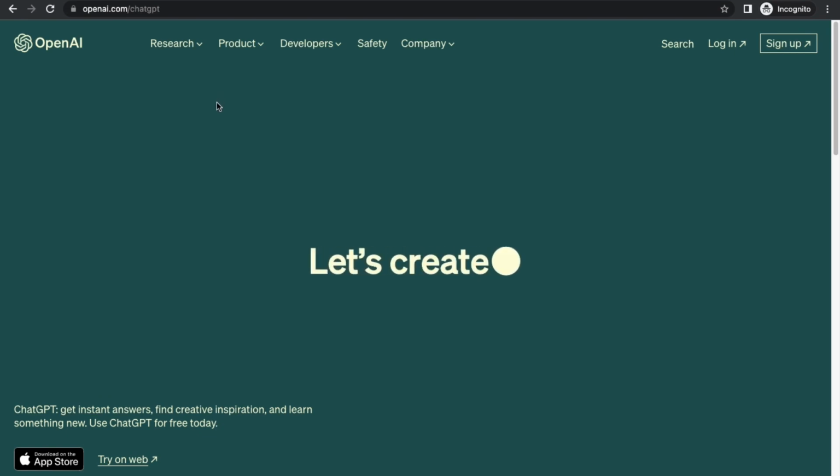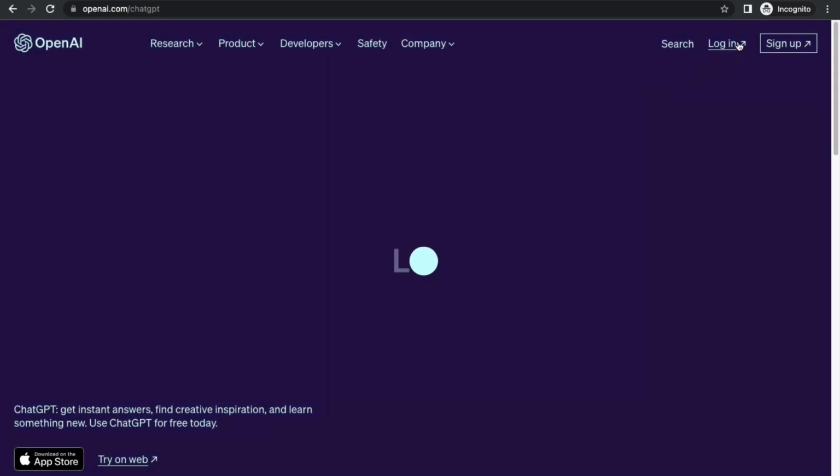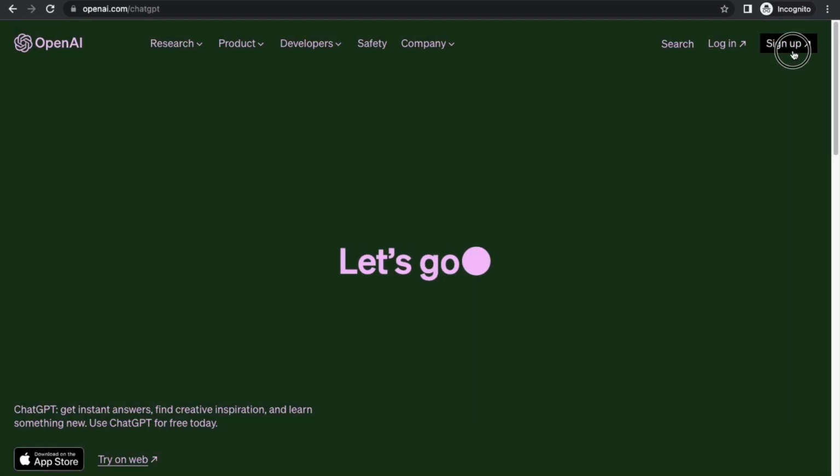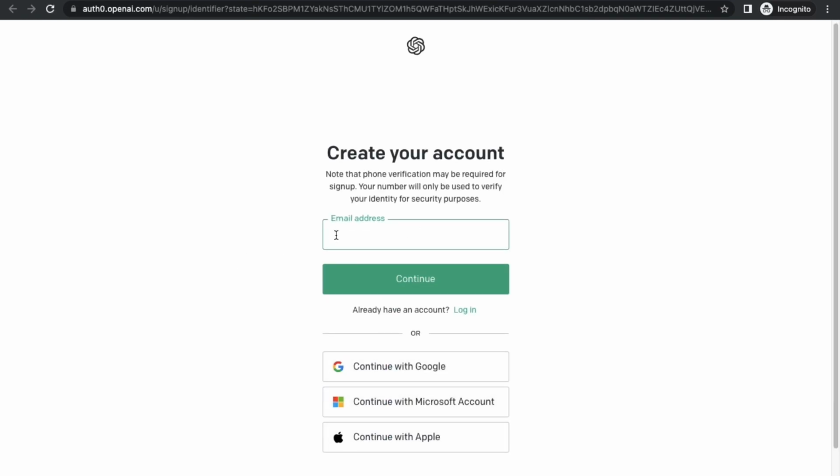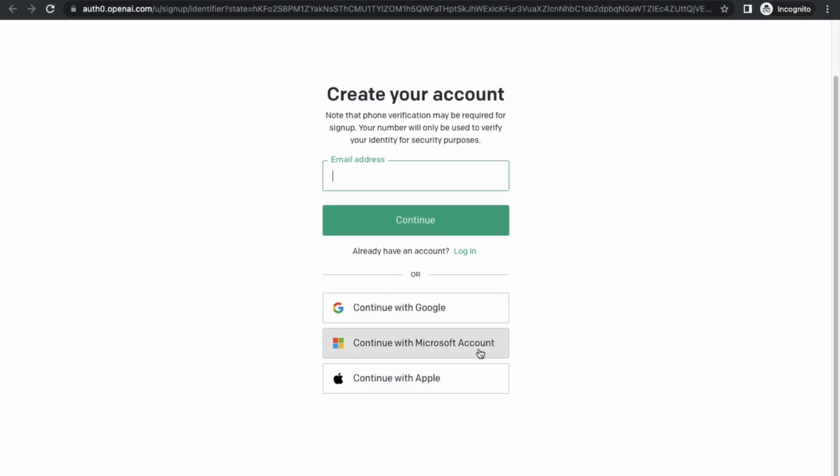And from here, my friend, you can see the option to sign up or log in. If you are totally new, just click on the sign up button, and then you can put in your email and continue with a password, or you can even sign up using Google, Microsoft or Apple. Okay, so it's a very easy task.